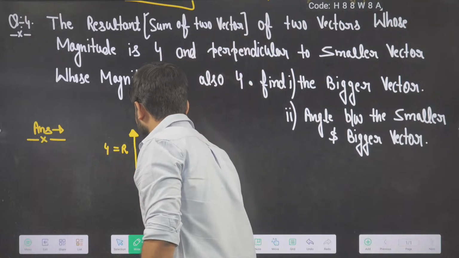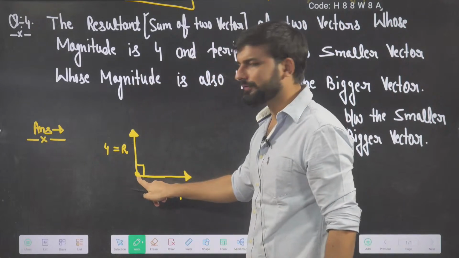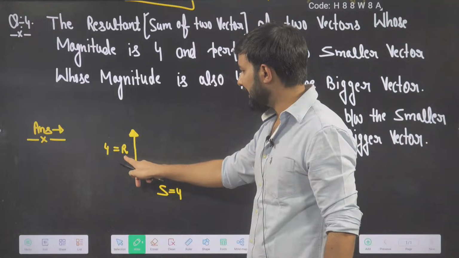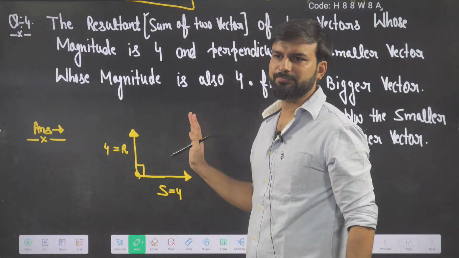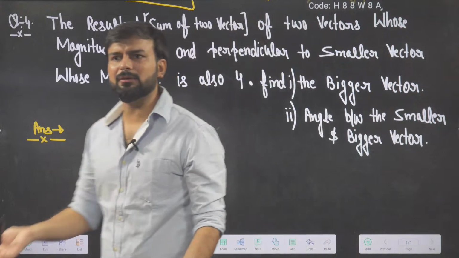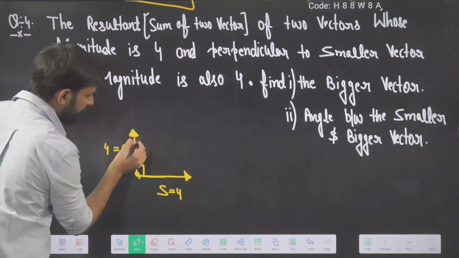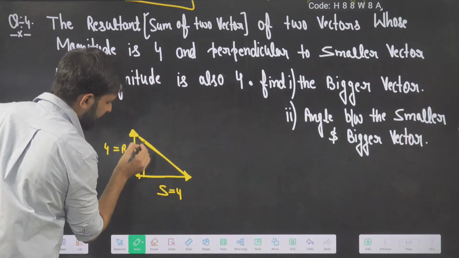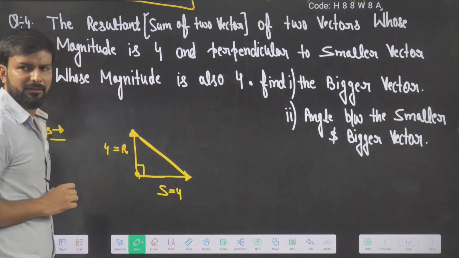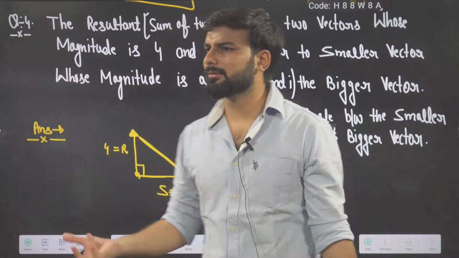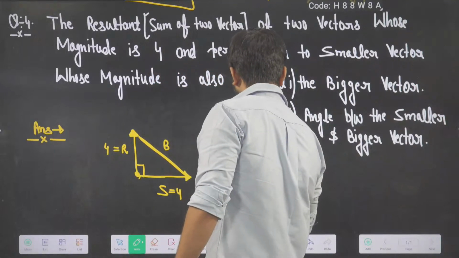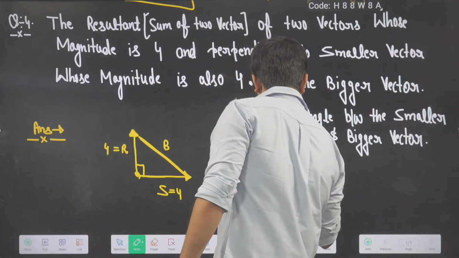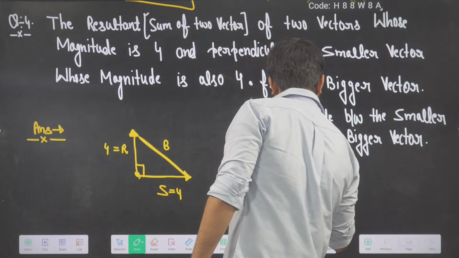So what is the angle? This is 90, with the tails of the vectors matching. One vector is the R vector, the resultant vector, and one is the S vector. The angle is 90. Fine. Now the third vector will be the third side, and this is my bigger vector. By using Pythagoras, I can calculate the magnitude. That will be B, and B will be given by the square root of 4 square plus 4 square.